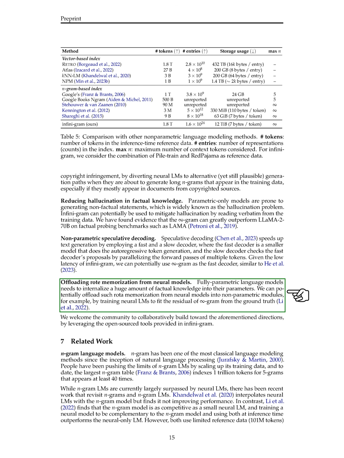Thirdly, we're looking at ways to reduce the burden on neural models to remember a lot of factual information. Instead of forcing these models to store all this data, we can use non-parametric modules, like the Infini-gram, to handle this memorization task. This approach could make neural models more efficient and focused on understanding and generating text.